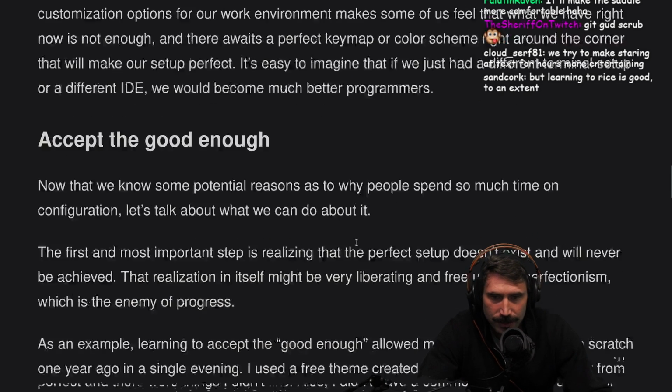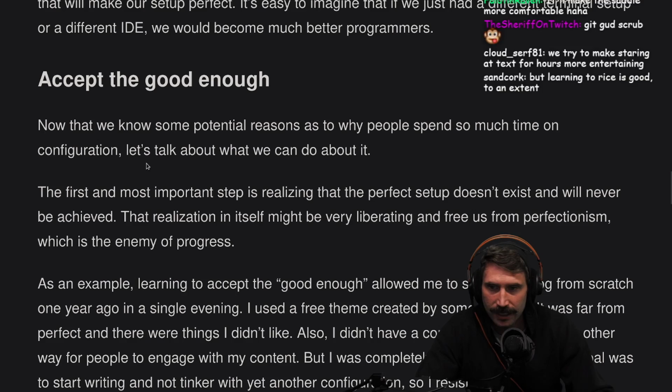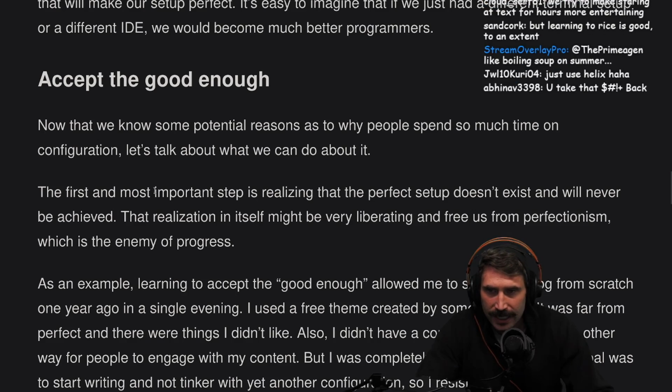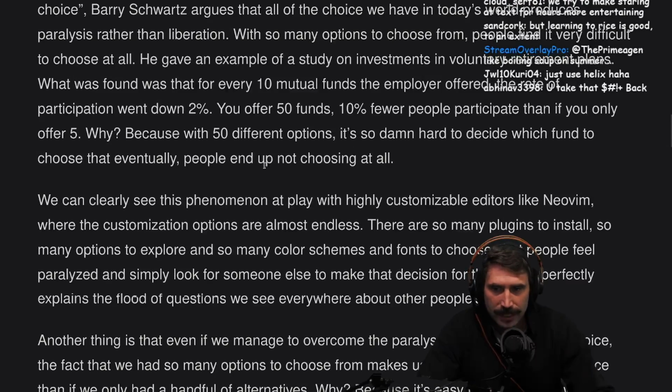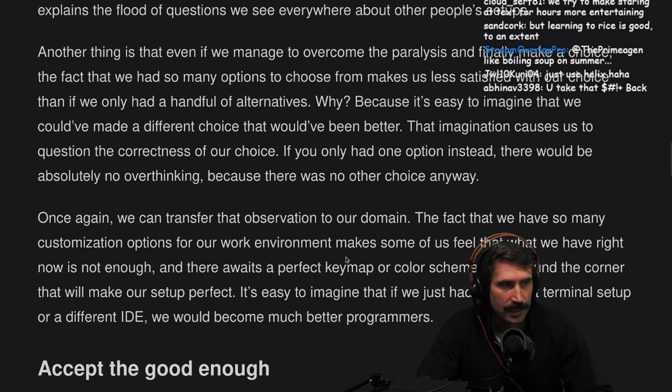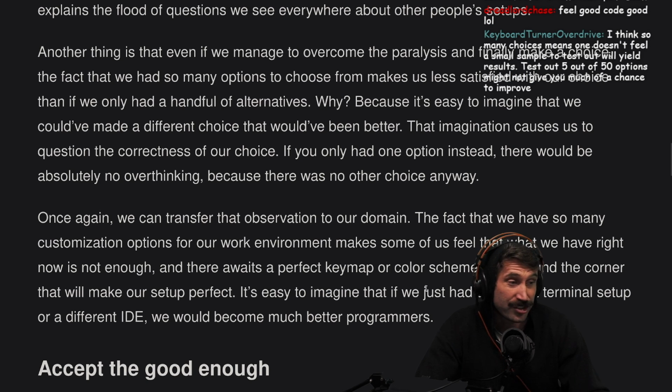Now that we know some potential reasons why people spend so much time on configuration, let's talk about what we can do about it. I think there's a whole group that he just straight up missed, which is people who just like it, and they just want to try to do different things. They like experimenting. It's just simply fun for them.